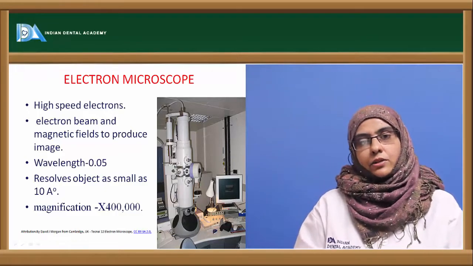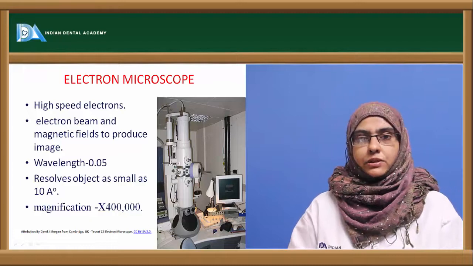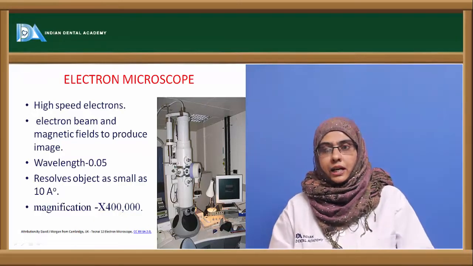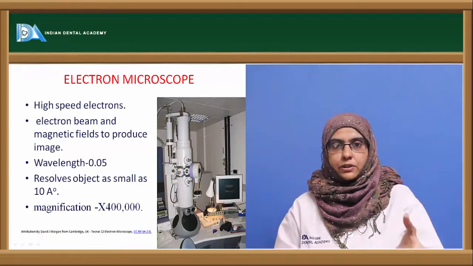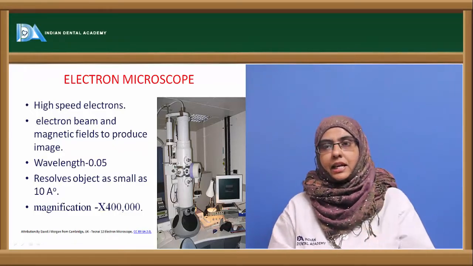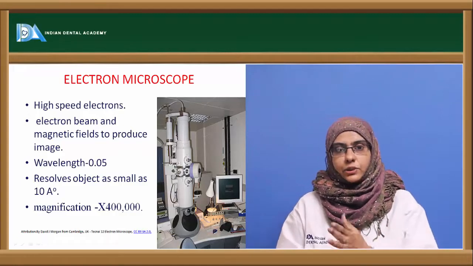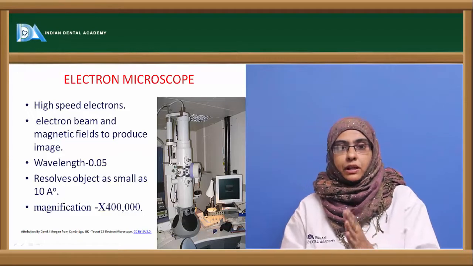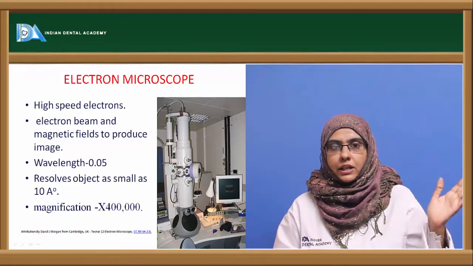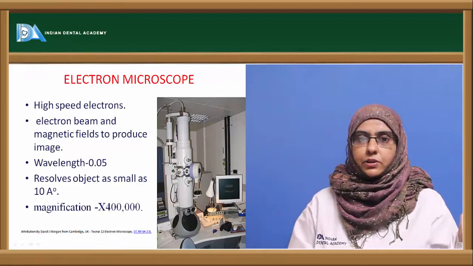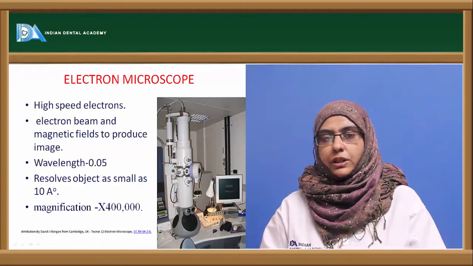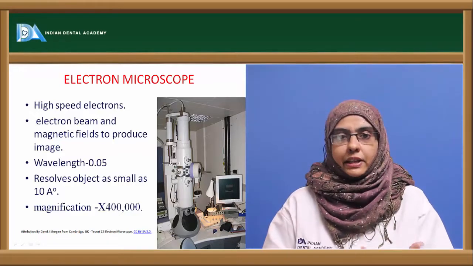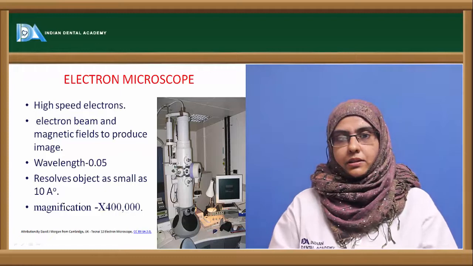So here in electron microscopy, we have high speed electrons that are used to produce the final image, and this electron beam usually produces the image while passing through the magnetic field or the magnetic lenses. The wavelength used in electron microscopy is 0.05 nanometer, compared to the light microscope, where micrometer or nanometer wavelengths are used. This 0.05 nanometer wavelength produces a more resolved image compared to the light microscope.